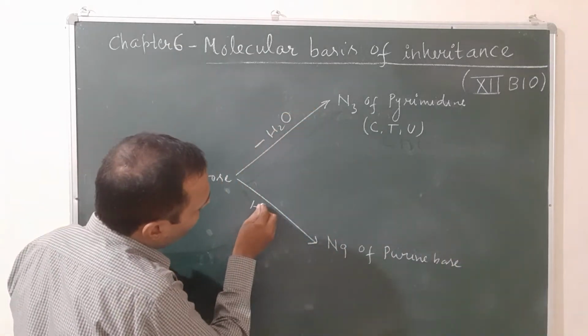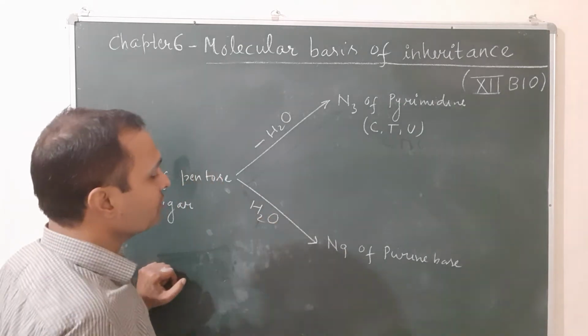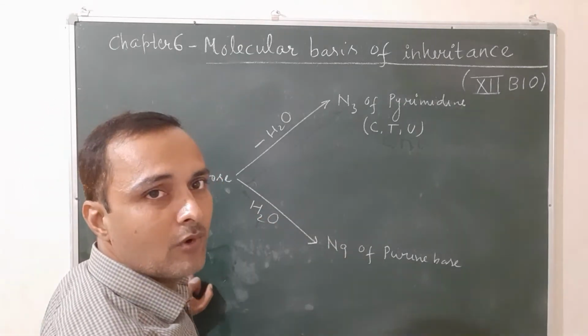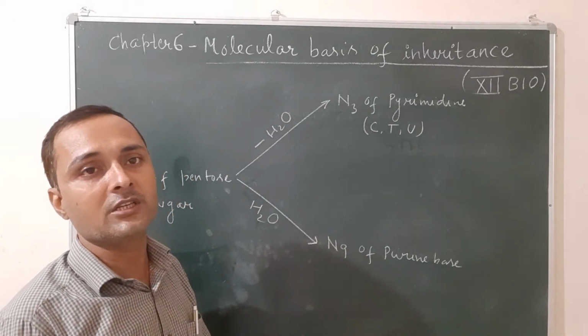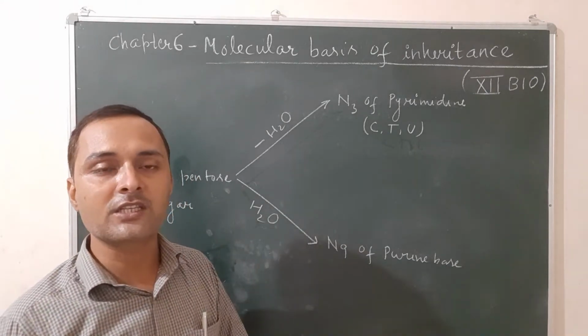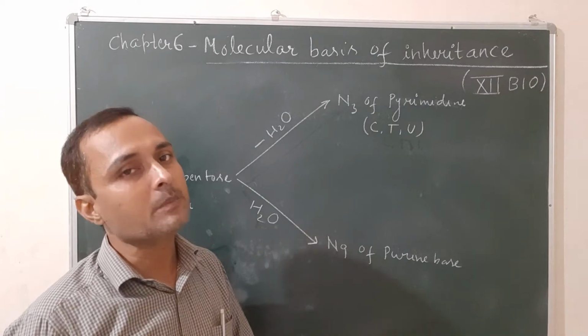The bond formed between the pentose sugar and the base is the glycosidic bond. So which bond is formed during the formation of a nucleoside? The answer is the glycosidic bond.